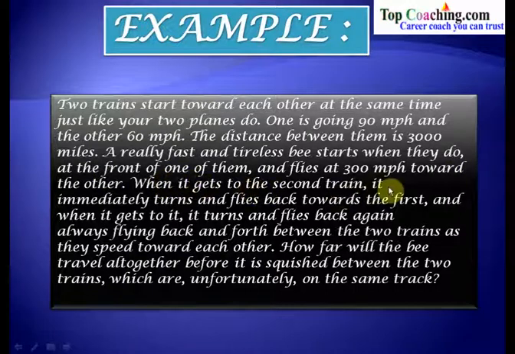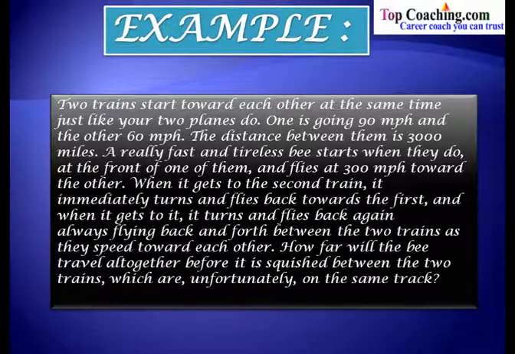When it gets to the second train, it immediately turns and flies back towards the first, and when it gets to it, it turns and flies back again, always flying back and forth between the two trains as they speed towards each other. How far will the bee travel altogether before it is squished between the two trains, which are unfortunately on the same track?